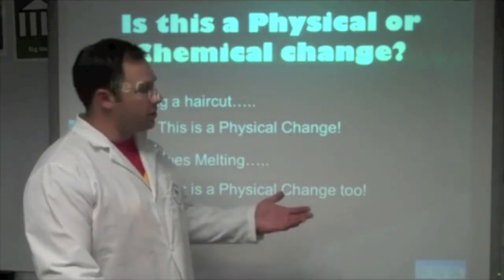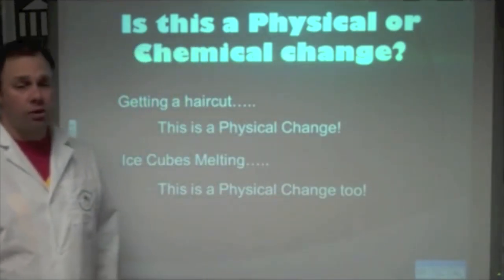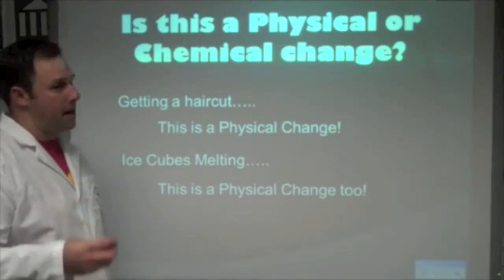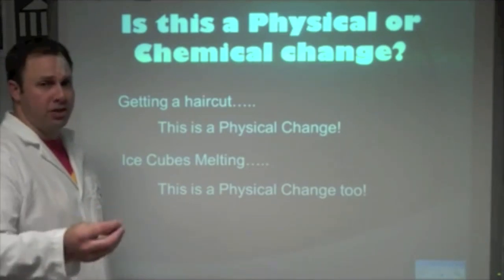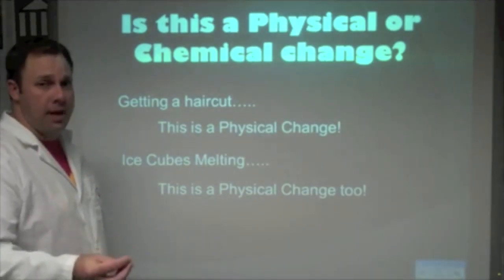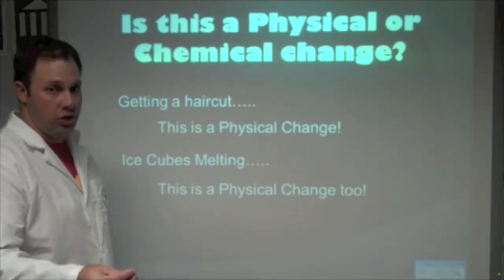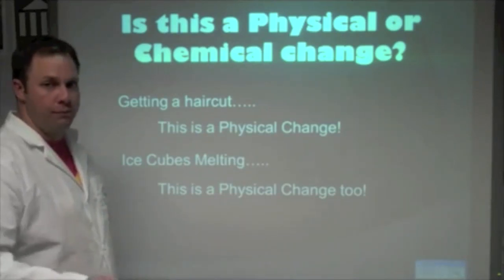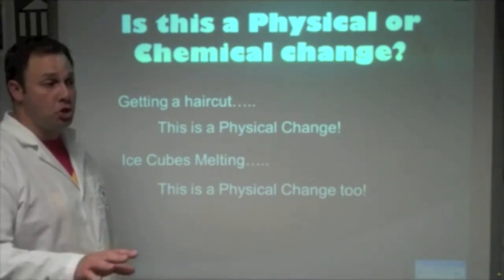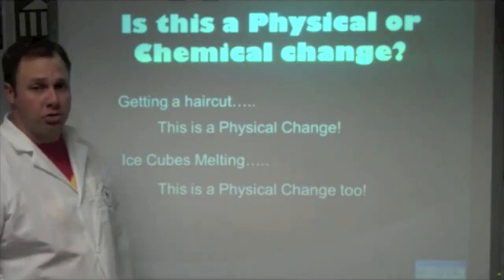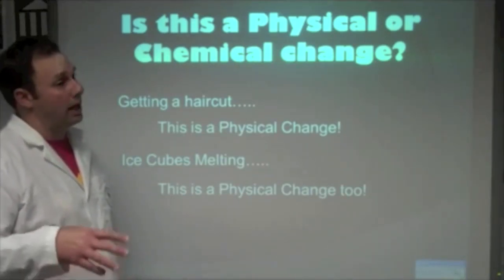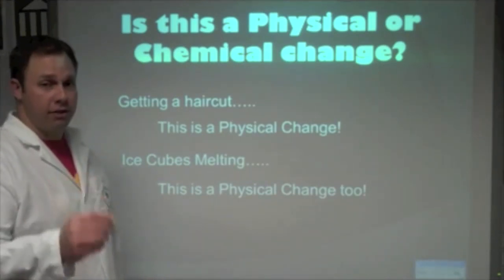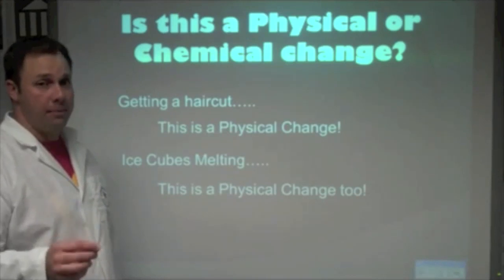So, this is about chemical and physical changes. Remember that if it's a physical change, that means it's still the same substance. It may be in a different state of matter. It may be in a different size or shape. It's still the same substance. That's physical change. If it's a chemical change, that means I've turned the substance into something new. It's a completely new substance. Usually I cannot reverse that process and turn it back to its original state. It's something new, like a piece of white paper turning into black ash. So, physical stays the same. Chemical, something new.